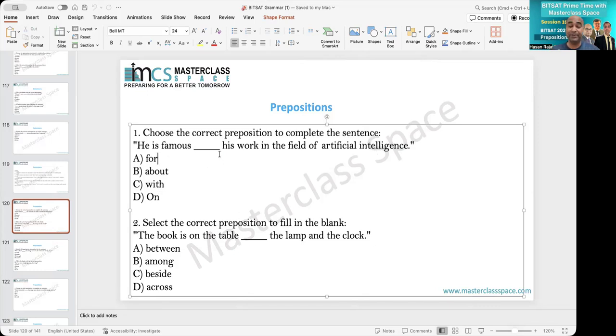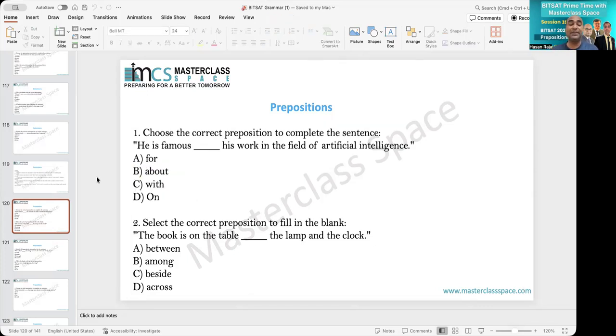For example, for means to dedicate, about means nearby or close to, with means together, on means surface or date. But here the idiom will be based on famous. So famous for is the correct idiom, and therefore A will be the answer. Famous about, famous with, famous on is incorrect. As I said, here the preposition rule will not be applied. Okay, now let's move to question number 2.